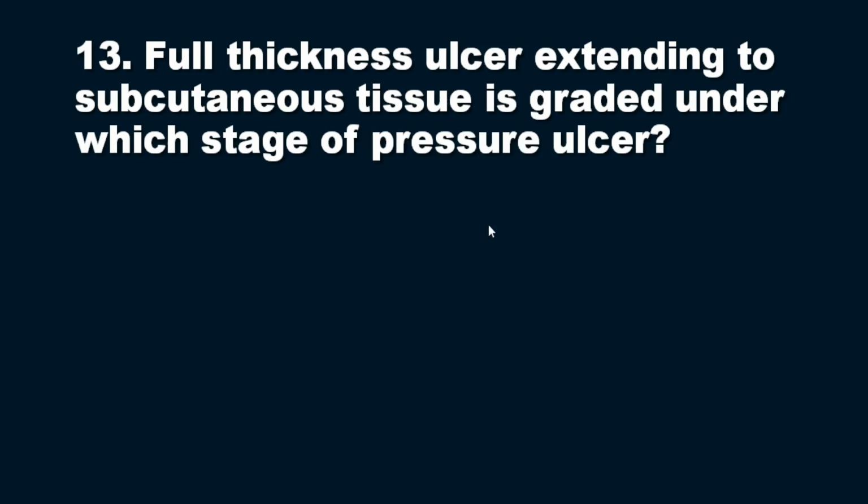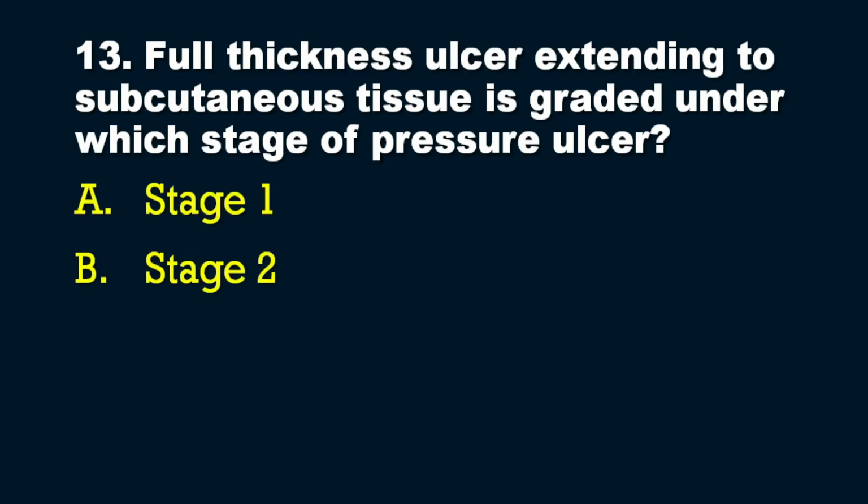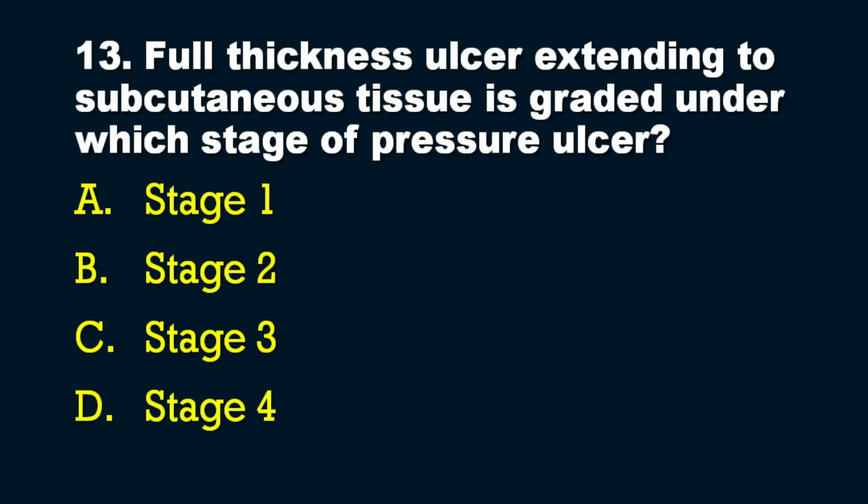You will grade under which stage of pressure ulcer? That is the question, and the options are: option A, stage 1; option B, stage 2; option C, stage 3; and option D, stage 4, full thickness extending to subcutaneous tissue. So obviously the answer is option C, that is stage 3.